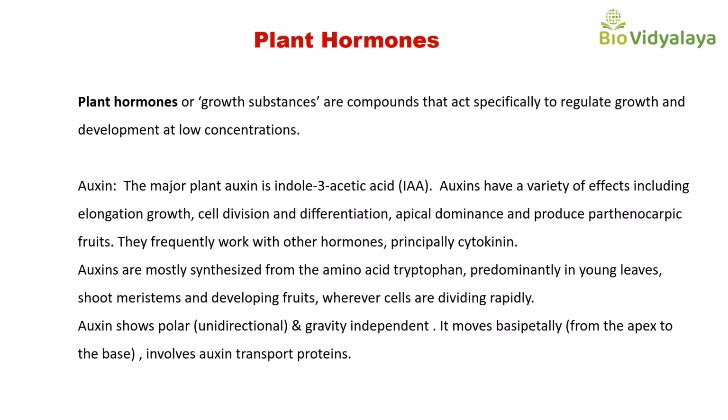Auxin shows polar and gravity independent transport. It moves basipetally, that means from apex to the base, and involves auxin transport proteins. You can also see acropetal transport in phloem.